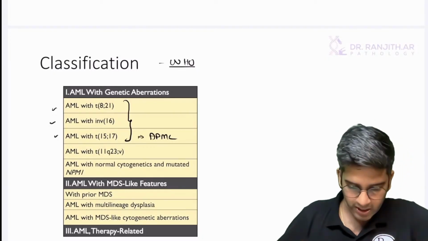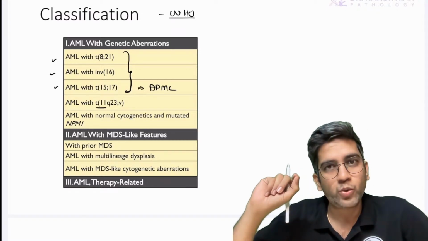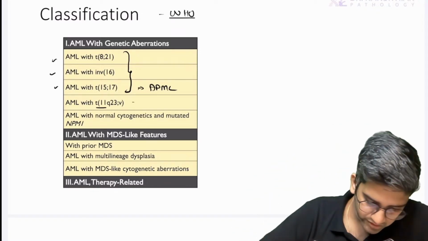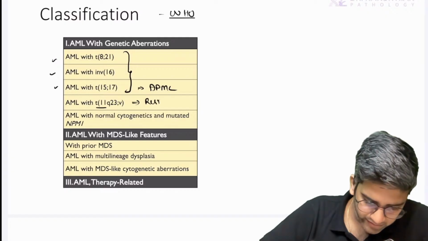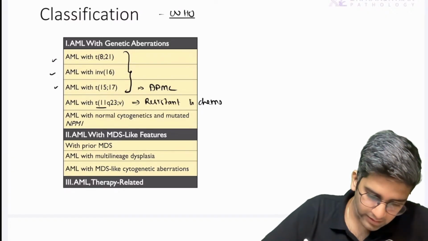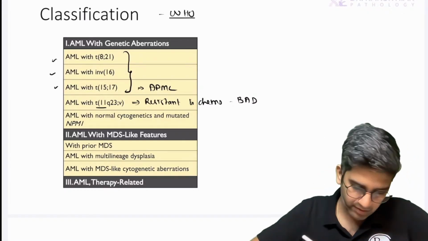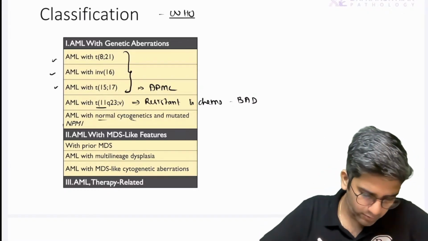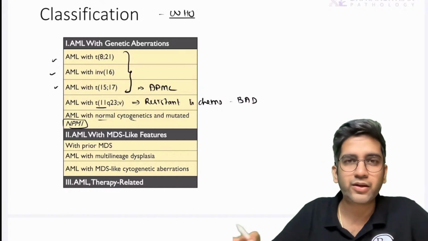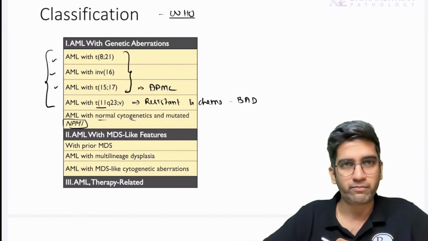Okay. Whenever the translocation involving 11th chromosome comes, it always carries a worst prognosis because this again will be resistant to chemotherapy. And they'll have a worst or the bad prognosis, right? Okay, perfect. And AML with normal cytogenetics, mutated NPM1, FLT3 are newer ones. If you miss it also, it's okay for me. These four, don't forget, must.